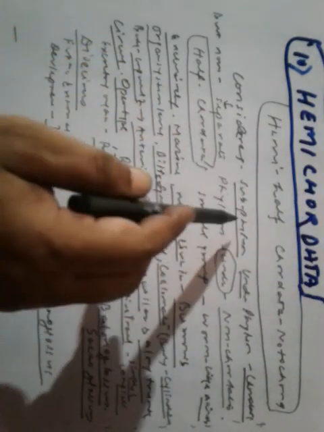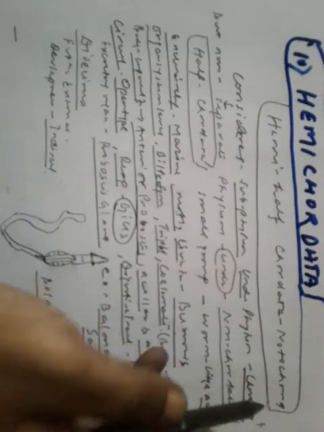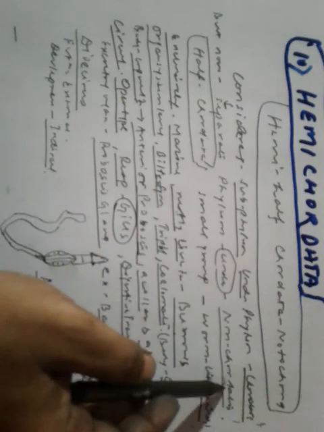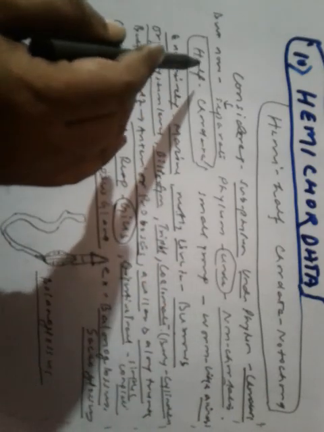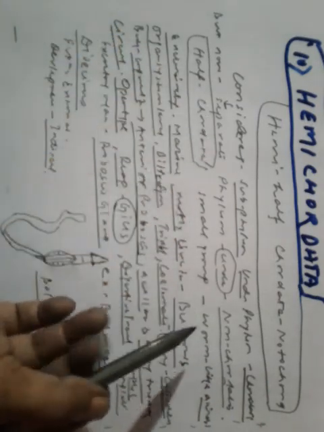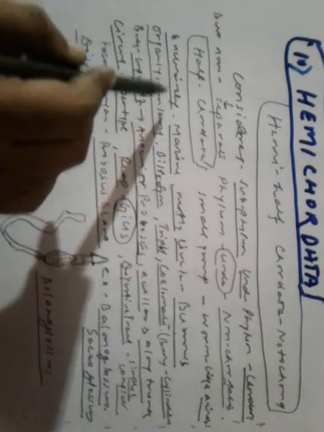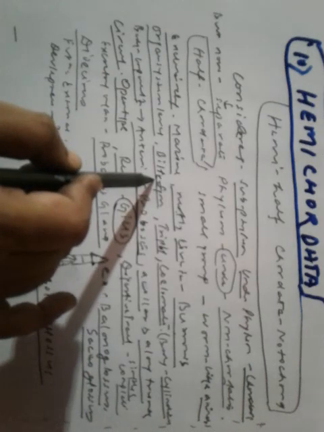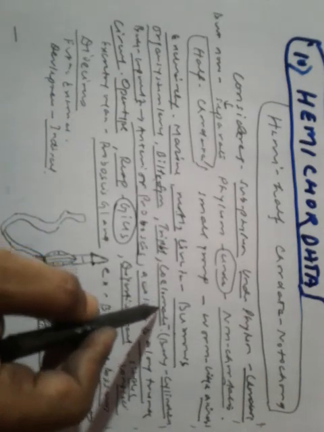Hemi means half, chordata means notochord. That means they have half notochord. Hemichordata was considered a subphylum under the phylum Chordata in the earlier times, but now it is considered a separate phylum under non-chordates. It's also known as half chordata. It's a small group of worm-like animals. They are exclusively marine. That means all of them live in seawater and in burrows.